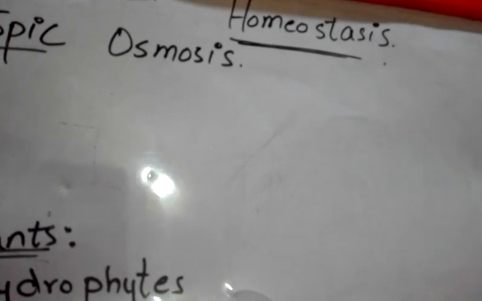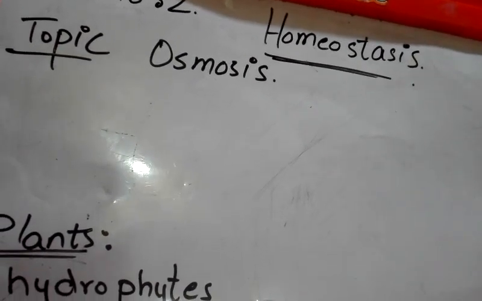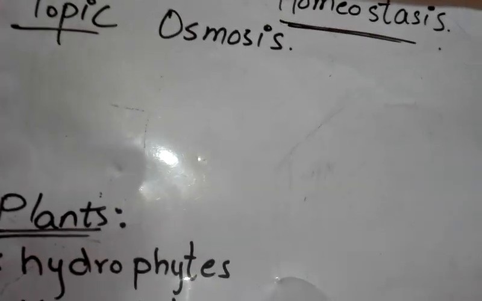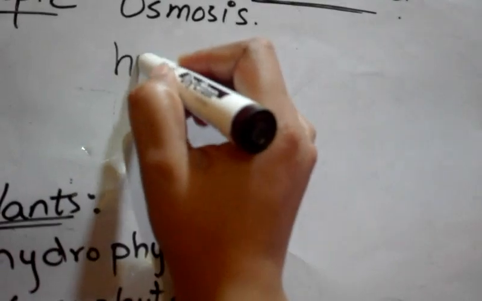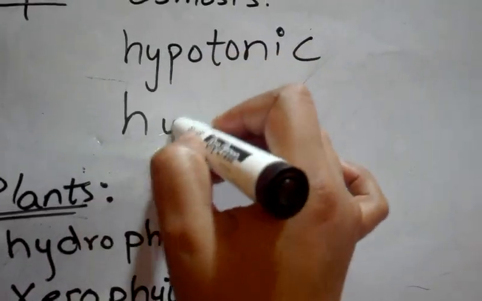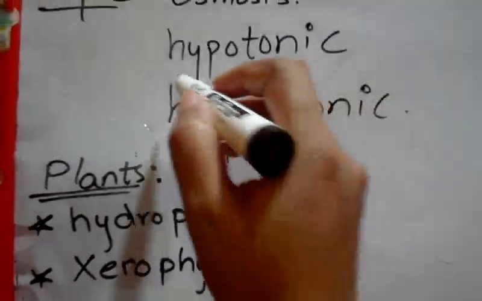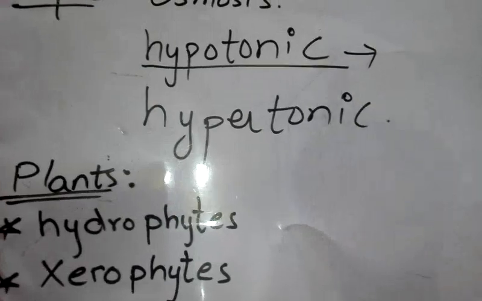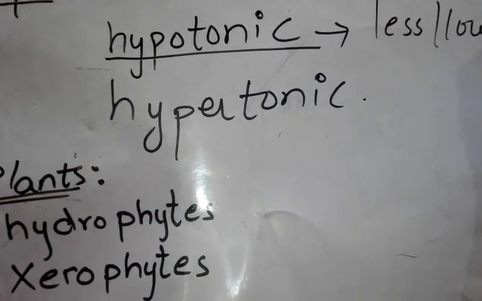What is osmosis? Osmosis is the movement of water from hypotonic solution to hypertonic solution through a semi-permeable membrane. So I have used here two terms: one is hypotonic solution, the other hypertonic solution. So what are these two terms? Hypotonic solution is the medium in which concentration is less, or low salt concentration.